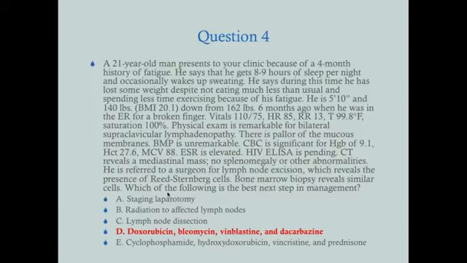What do you do for it? Chemotherapy. Okay, chemotherapy. Now the question is, what kind of chemotherapy? There's two different types of chemotherapy here. We have the ABVD chemotherapy and the CHOP chemotherapy: cyclophosphamide, hydroxydoxorubicin, Oncovin or vincristine, and prednisone. So which one do we give? ABVD for Hodgkin's, CHOP for non-Hodgkin's. Okay, simple as that. You know that? Easy point on the USMLE.